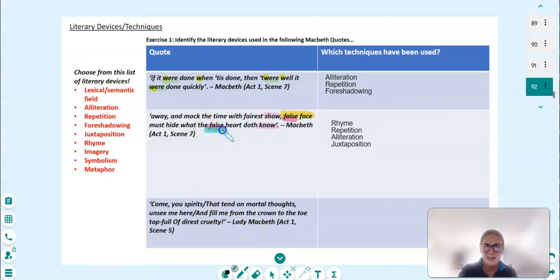False heart, a heart that's something we know to be true, where all our true desires are, and actually Macbeth is completely going against it in this scene.